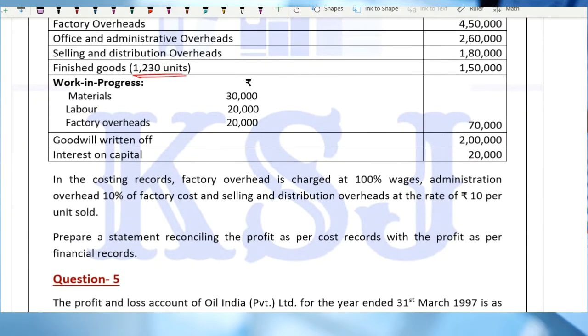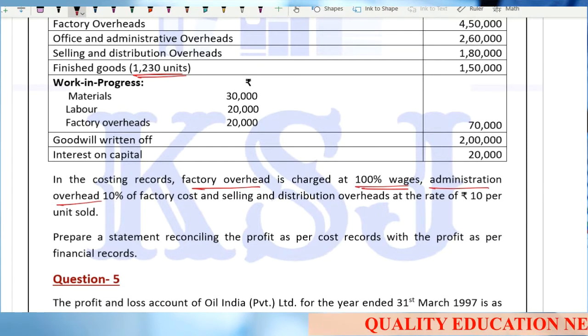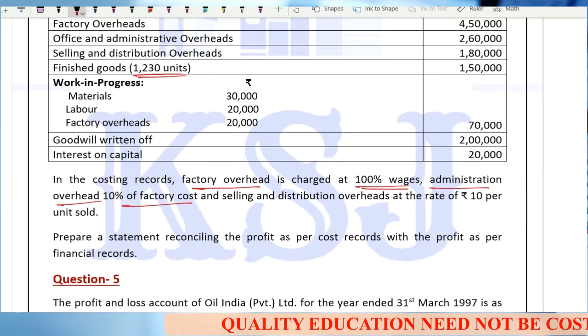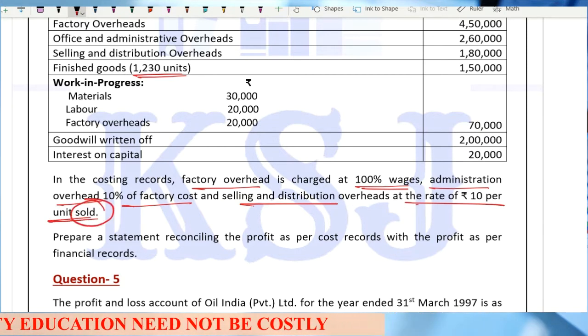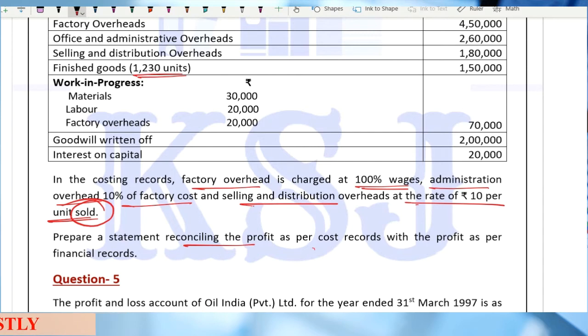In costing records, factory overhead is charged at 100% of wages, administration overheads 10% of factory cost, and selling and distribution overheads at the rate of 10 per unit sold. Prepare a statement reconciling the profit as per cost records with the profit as per the financial records.